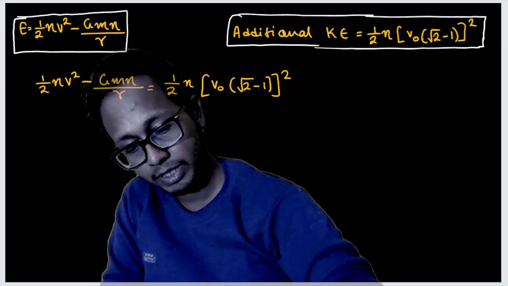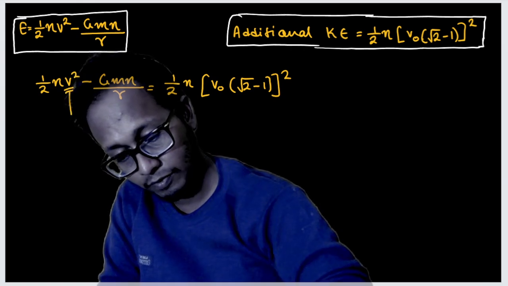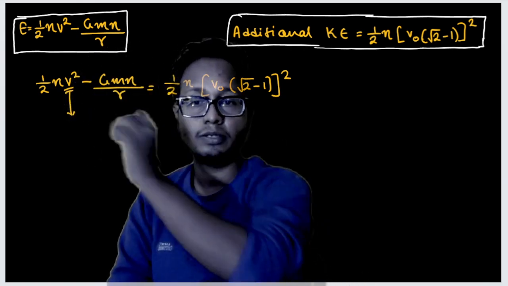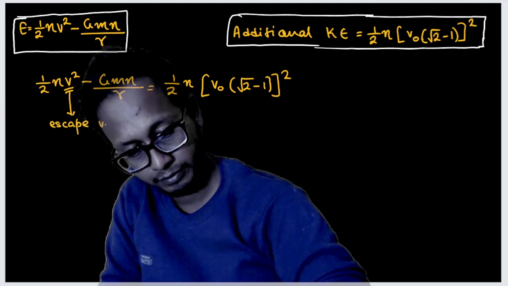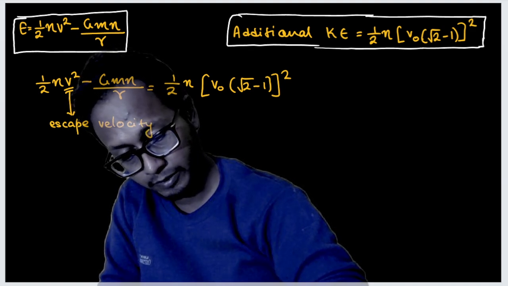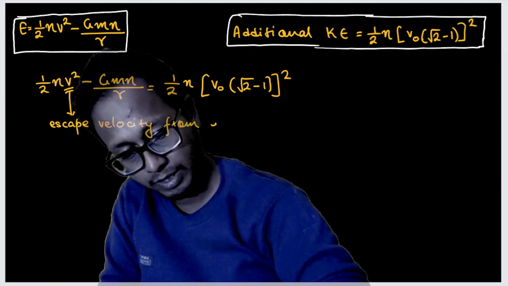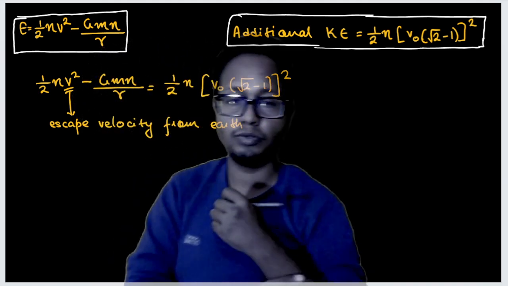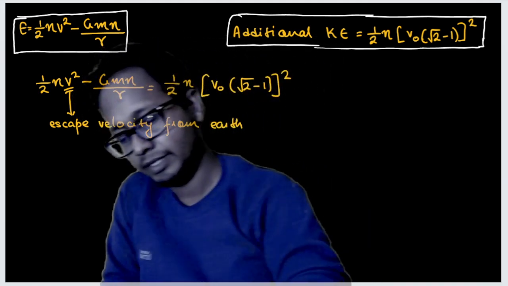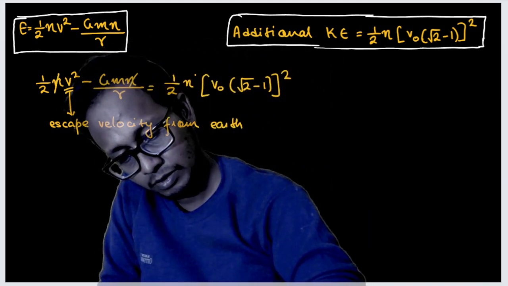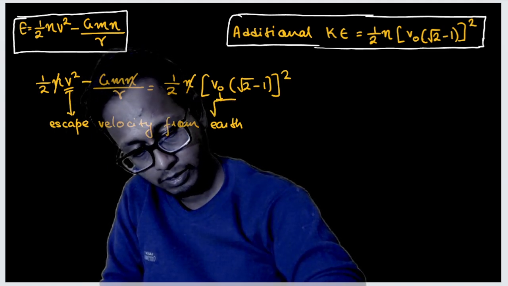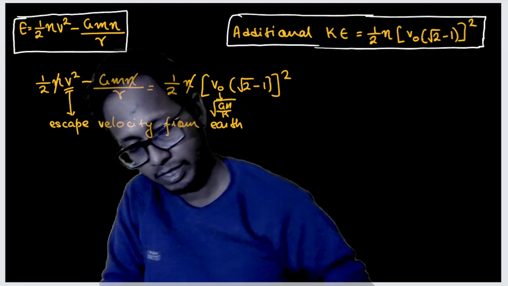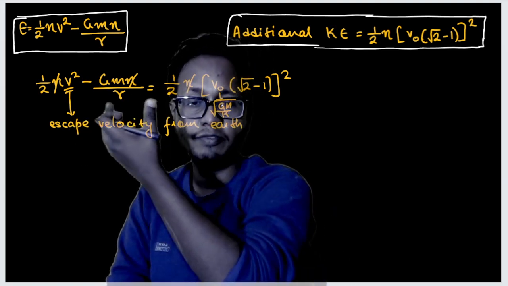Now as soon as you solve the equation and find the value of v, this value of v is nothing but the escape velocity from earth required to take it out of the solar system. Understood? Cancel out the m. Just solve this equation. V naught is nothing but under root G M by capital R. And solve for v.